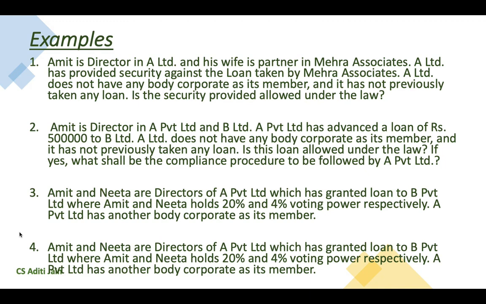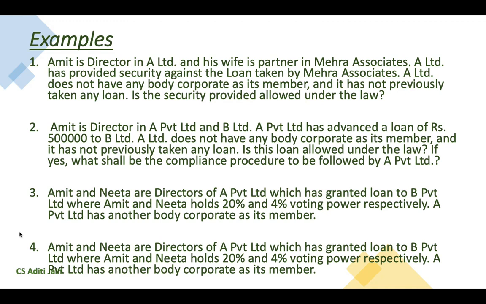So now, will this loan be considered as a prohibited loan? If we go back to our definition of interested persons, it includes any private limited in which such director is a member or a director. So, such loan can be given subject to the fulfillment of conditions of subsection 2 of section 185, which requires passing of a special resolution in general meeting and disclosure of requisite information in explanatory statement attached to the notice of such general meeting.